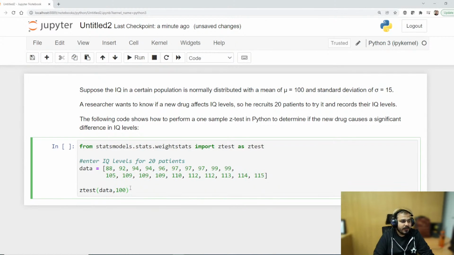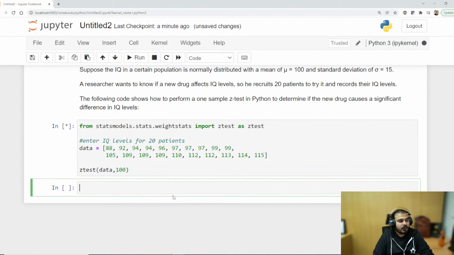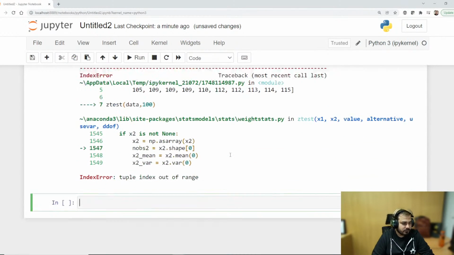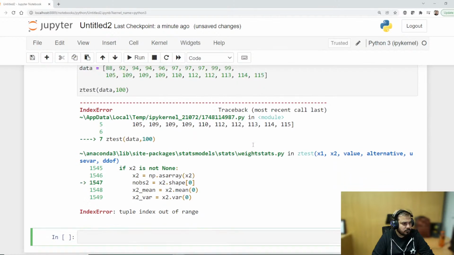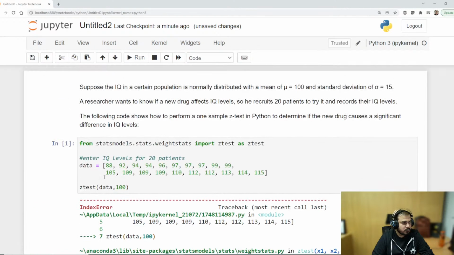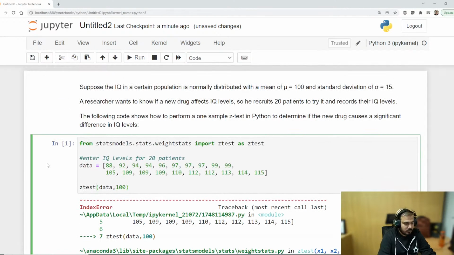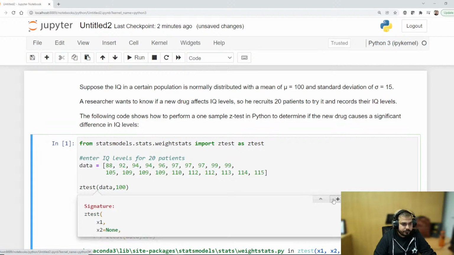In this, the null hypothesis will be mean is equal to 100, and the alternative is mean is not equal to 100. Now when you execute this, let's consider that I think the library is not there, or tuple index, what is the problem? Just a second, see what is the problem.